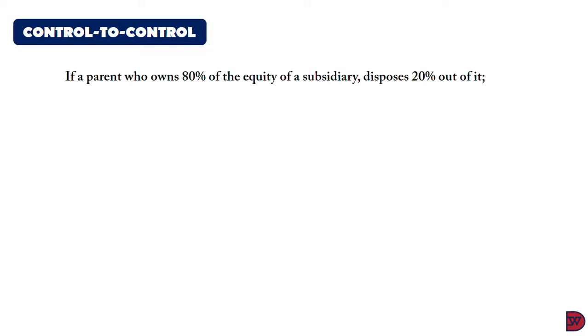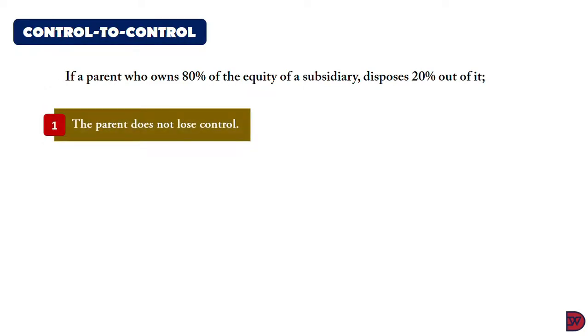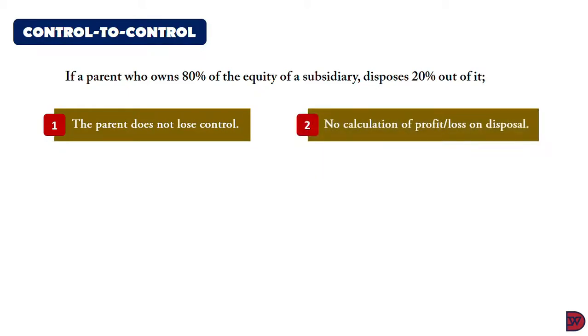So if a parent who owns 80% of the equity of a subsidiary disposes of 20% out of it, the parent does not lose control as it still owns 60% of the shares of the subsidiary. Then there wouldn't be the need to calculate profit or loss on disposal.